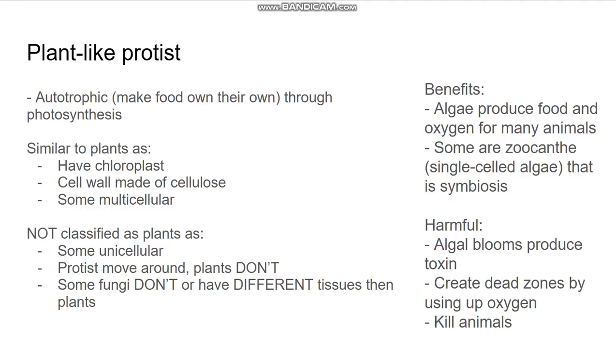And then the harmful side is that there's some bad algae, and algae means plant-like protists, like red algae, which produce toxins and other harmful things. They also create dead zones by using up oxygen, and they also kill animals. So that's why they're harmful, because they kill animals and also use up oxygen. And they're helpful because some are zooxanthellae, meaning they're symbiotic.